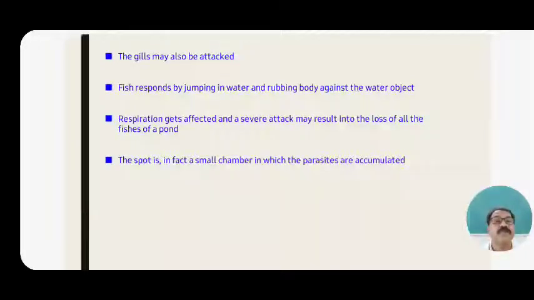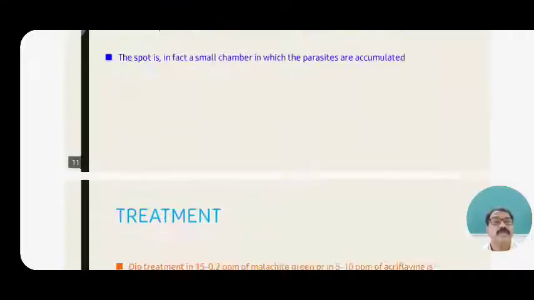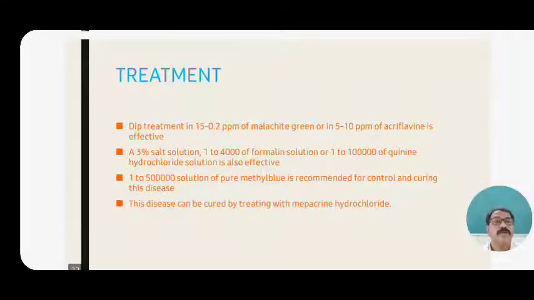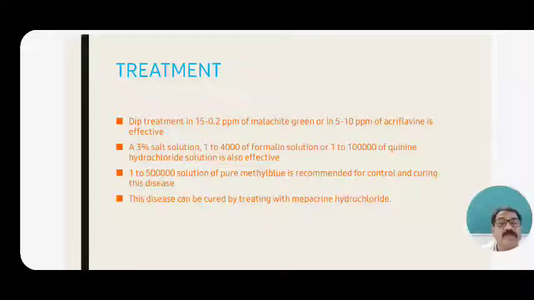The spot is in fact a small chamber in which the parasites are accumulated. Other pathogens ultimately attack these holes, and the fish becomes affected by more than just Ichthyophthirius multifiliis, with fungi, bacteria and other pathogens also attacking. The whole fish production, the whole fish crop, will be lost due to this protozoan parasite.